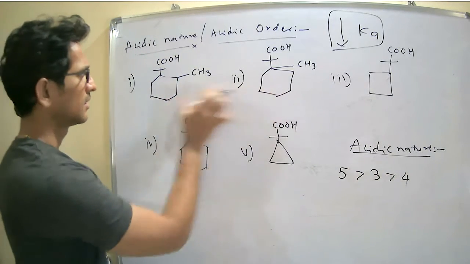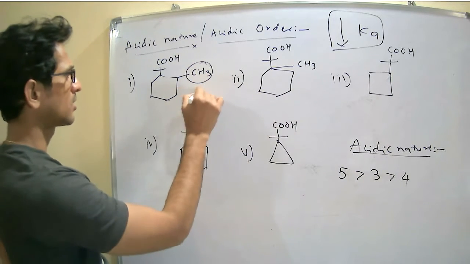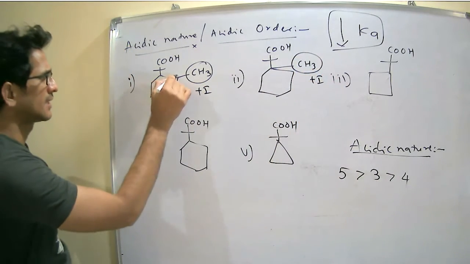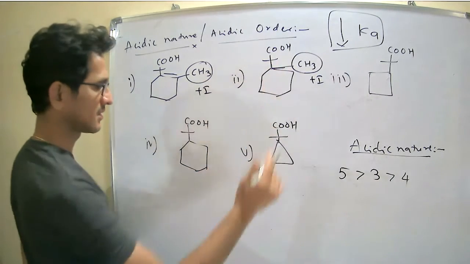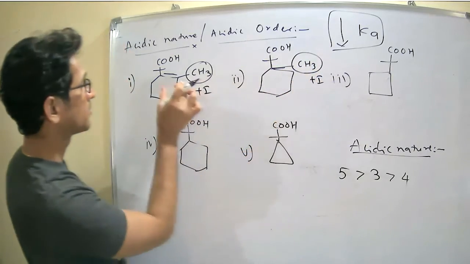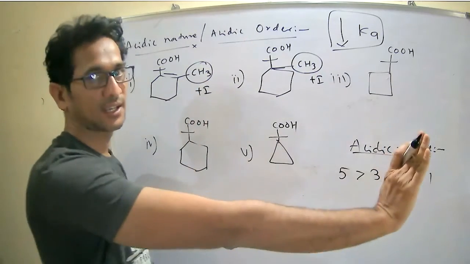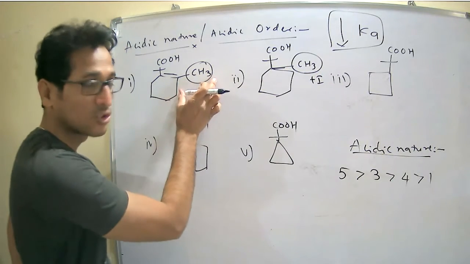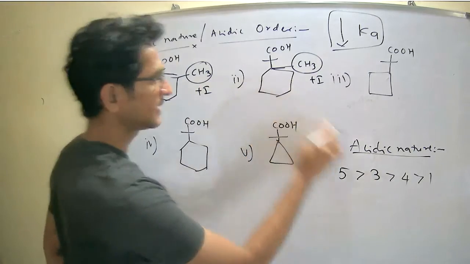Now the competition between 1 and 2. Among 1 and 2, which is more acidic in nature? This is an electron releasing group, and this is also an electron releasing group. Here the distance is more, and here it is just one bond distance. The one with more distance is more acidic, because an electron withdrawing group should be closer, but once it is an electron releasing group, it should be away. Therefore, 1, and finally 2.